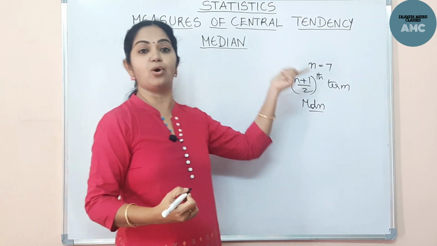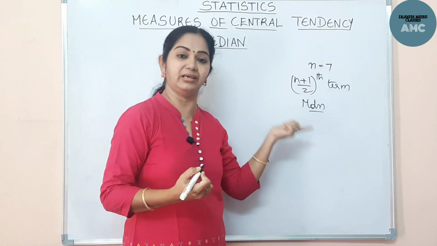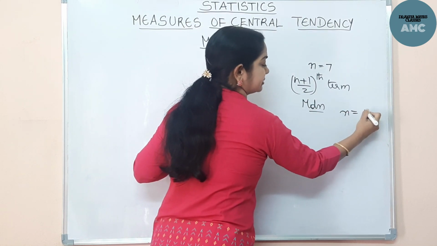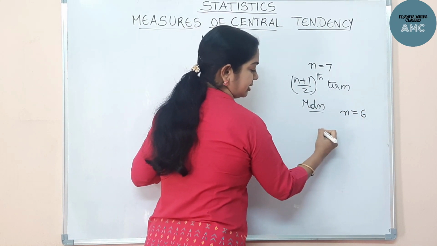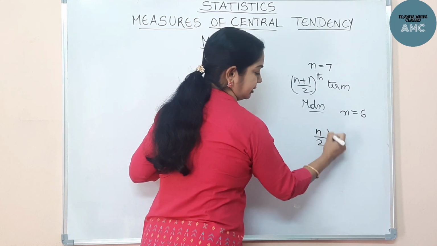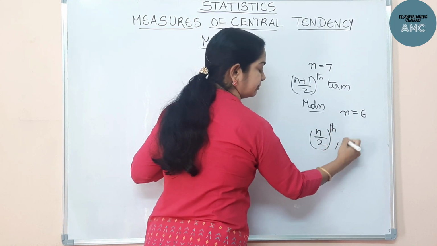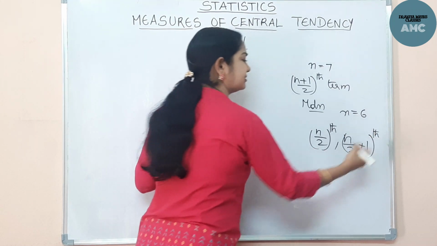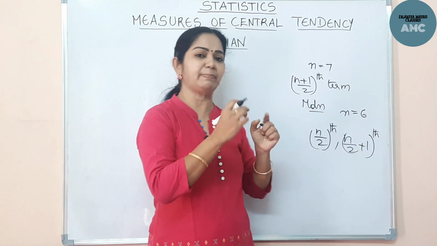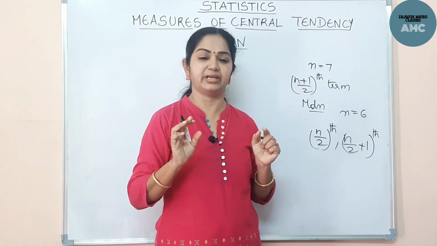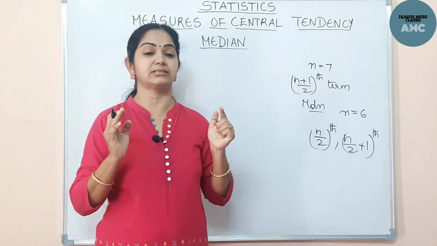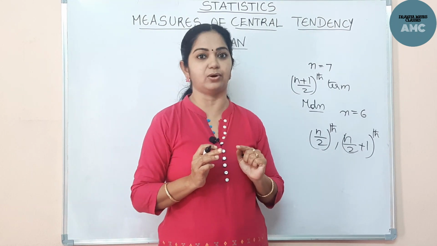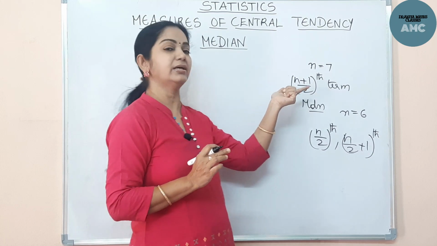If the observations are odd, that is one case. And if the observations are even, suppose I take n is 6, then the middle observations will be the n by 2th term and the n by 2 plus 1th term, if the observations are placed in ascending order, right? And for median, it is a rule that the observations should be placed in an ascending or a descending order. Then we have to find the middle term.